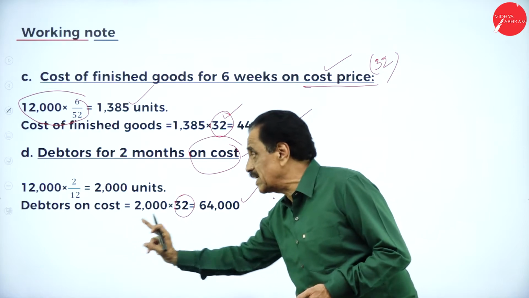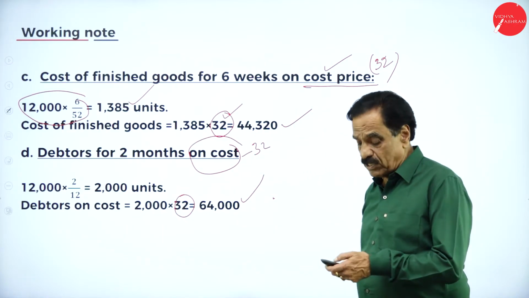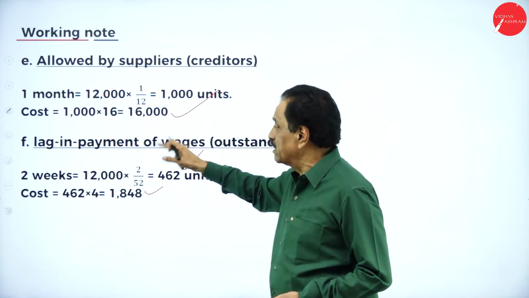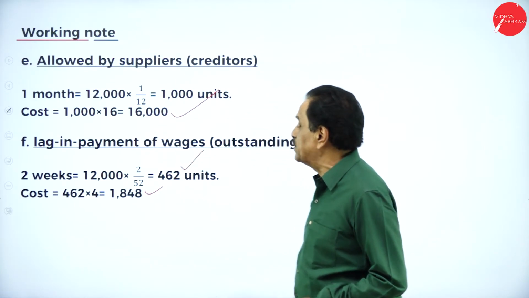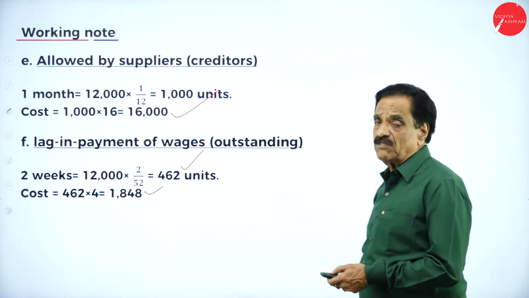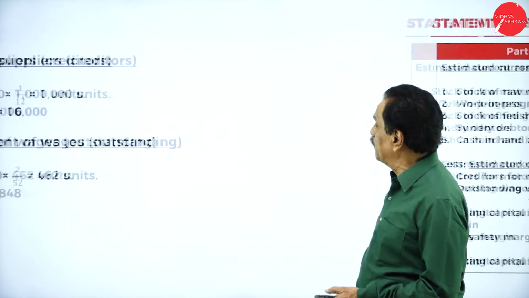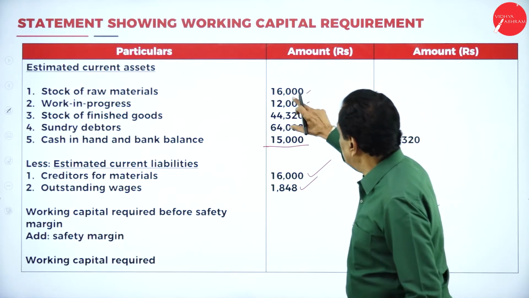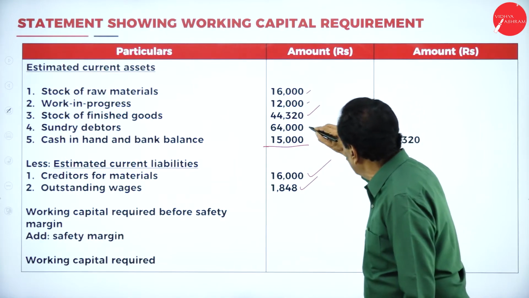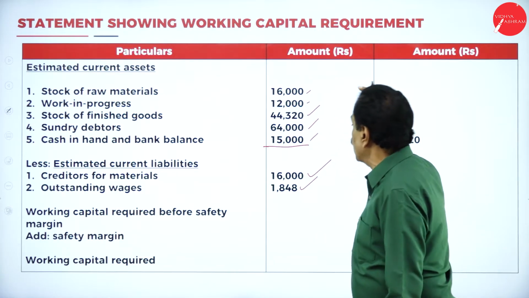It works out to 44,320. Debtor is a current asset, 64,000. Then the creditor for material is on the liability side, 16,000. For outstanding wages, how much you have to pay? 1,848. This has been put into the format. In the format, we have the working of 16,000, 12,000, 44,320, 64,000, and 15,000 is okay.